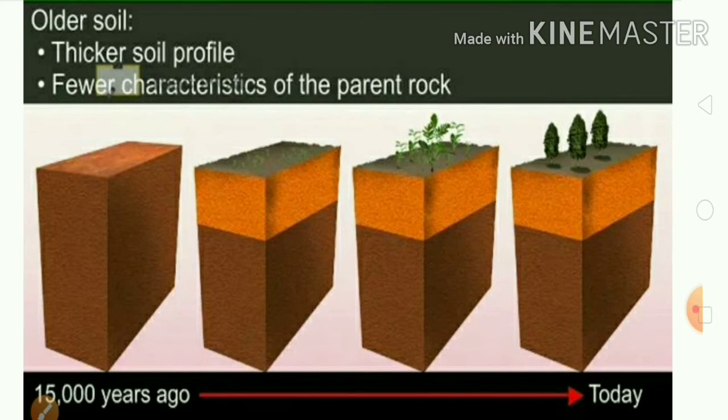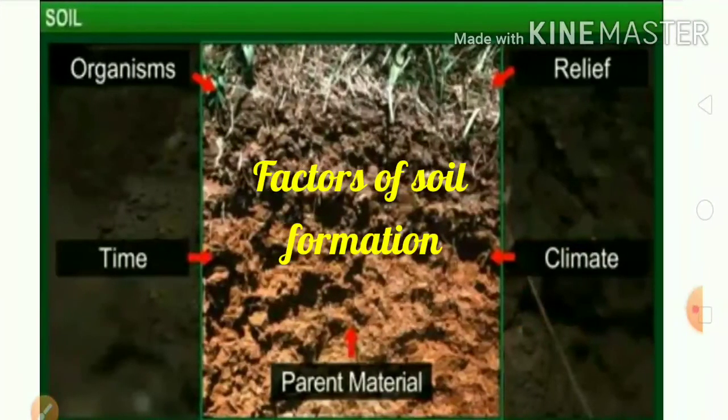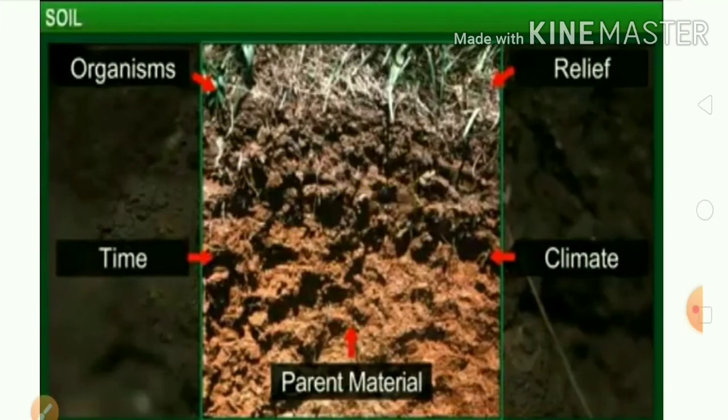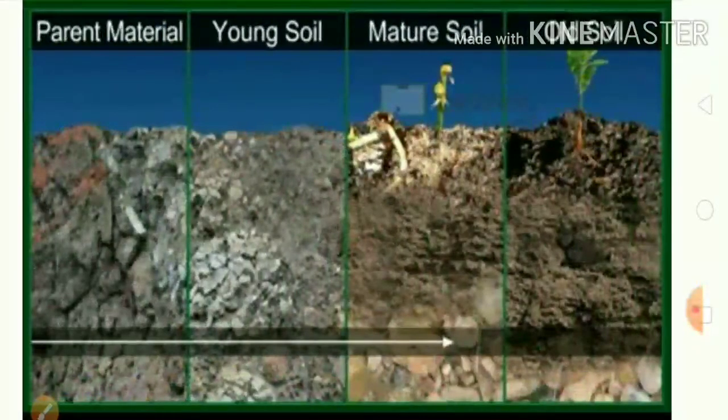Now, various factors are responsible for soil formation. The first factor is parent rock, which determines color, texture and chemical properties. The second factor is relief, based on the altitude and slope of the region. We can know the quality as well as the thickness of the soil.